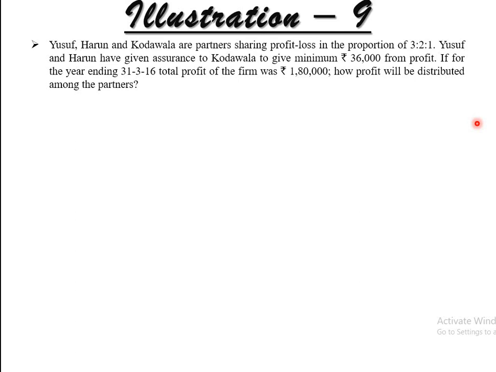If for the year ending 31st March 2016, the total profit of the firm was rupees 1,80,000, how will profit be distributed among the partners? It's very simple. You have the profit, you have the ratio. First of all, distribution of profit is there. So let's find out the profit. So here it is, distribution of profit.